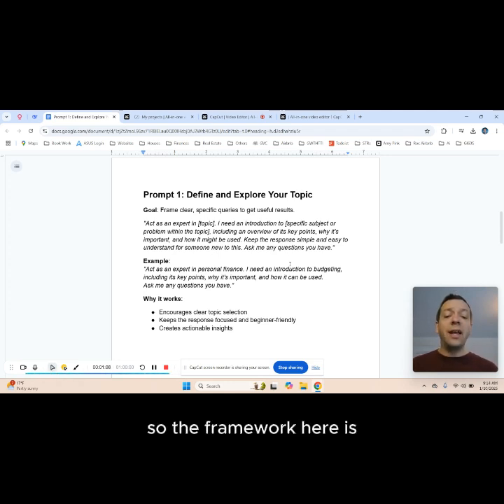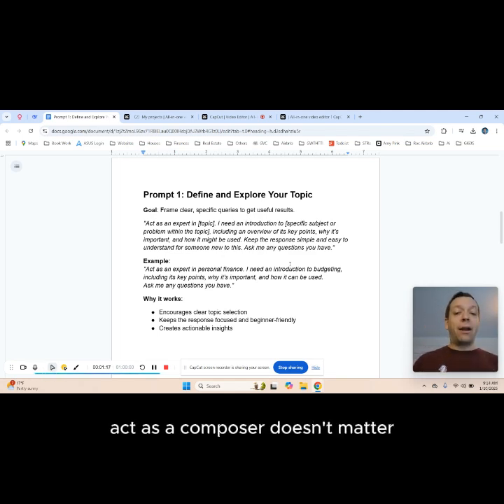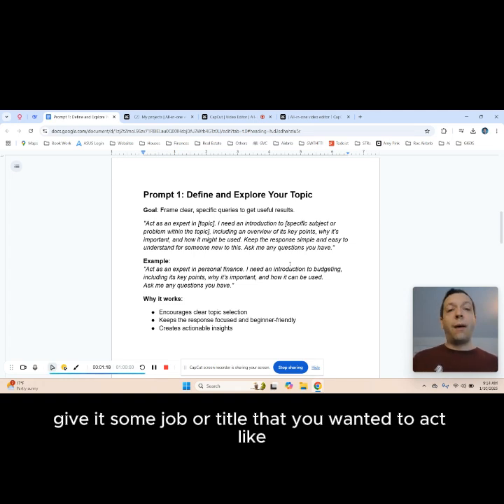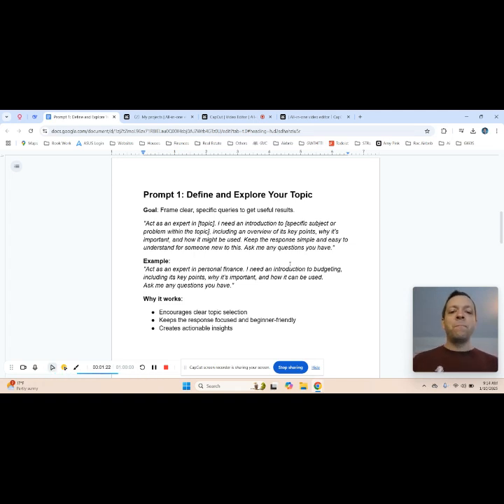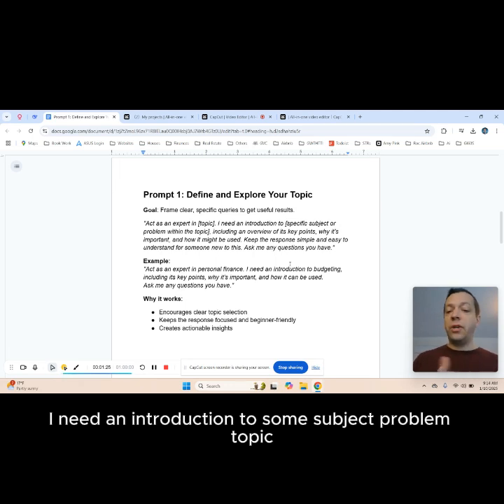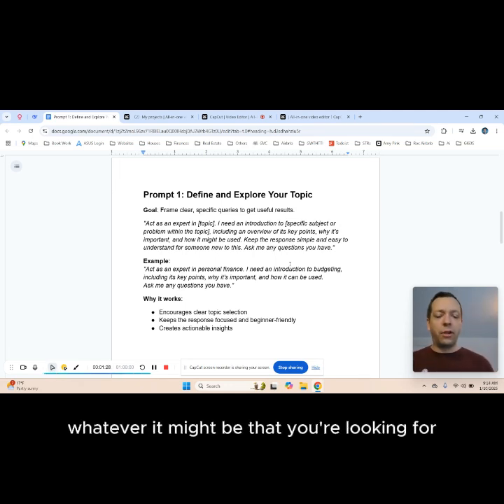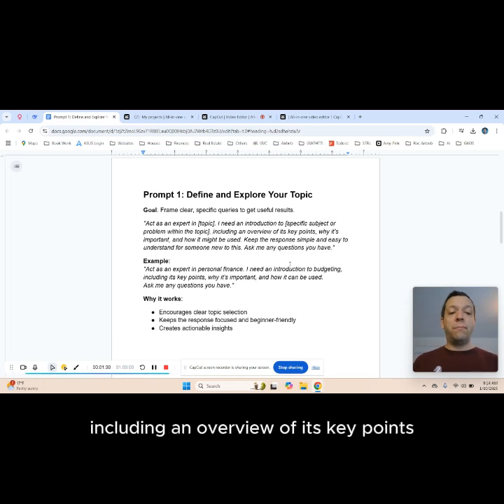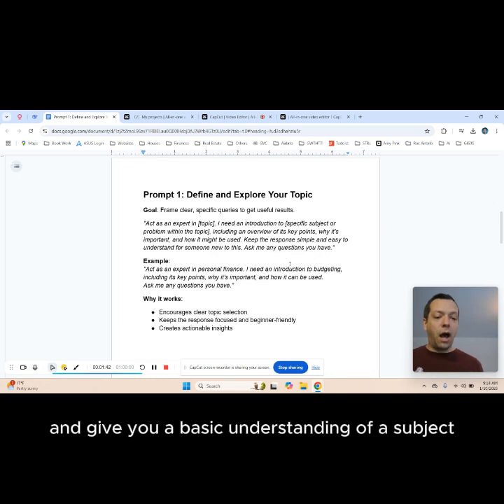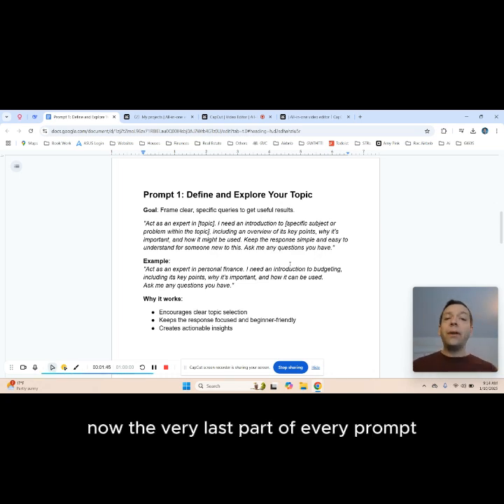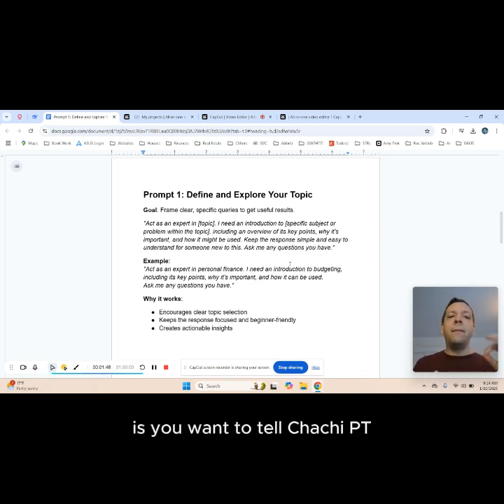So the framework here is act as an expert in blank area, topic. Act as a financial advisor, act as a composer, doesn't matter. Give it a topic, give it some job or title that you want it to act like. I need an introduction to some subject, problem, topic, whatever it might be, including an overview of its key points, why it's important, and how it might be used. So you're basically telling ChatGPT to go out and act as something or somebody and give you a basic understanding of a subject.